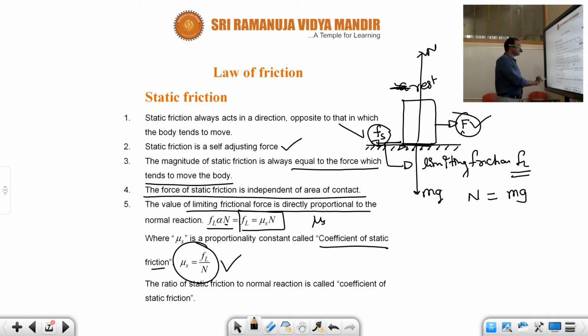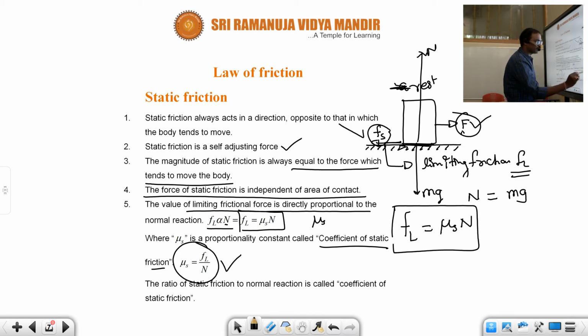And for static friction you have seen, the value of the limiting friction FL is equal to mu s into N. Remember this formula while solving numericals. Limiting friction is the maximum static friction at which the body is ready to move. Till the limiting friction, the body is at rest.